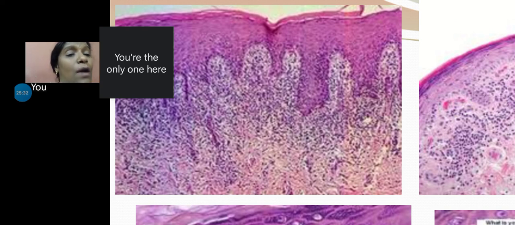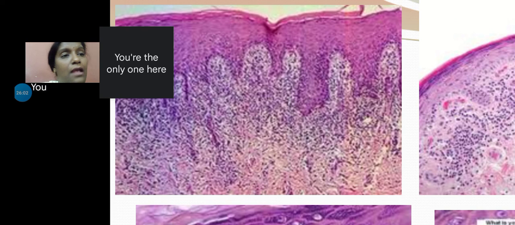Now, going by each one, because of the loss of the basal cells individually or as a group, the structural integrity of the rete ridge will be lost and there will be a collapse of the rete ridge. It's like those swings which have a wooden platter to sit on. If you remove the wooden platter, what happens to the rope? The rope comes and sags down like that. Your rete ridge collapses, and now instead of being short and irregular, the rete ridges are known as sawtooth rete ridges.